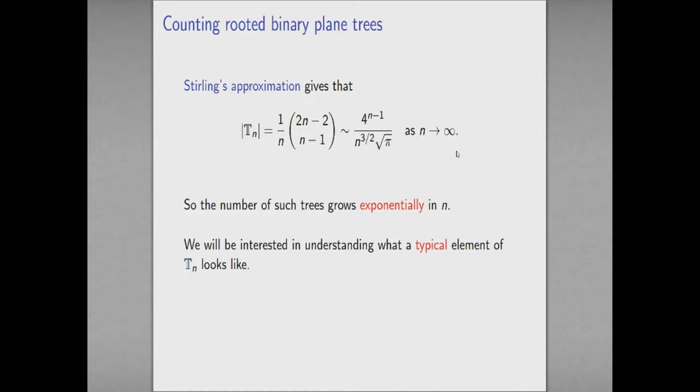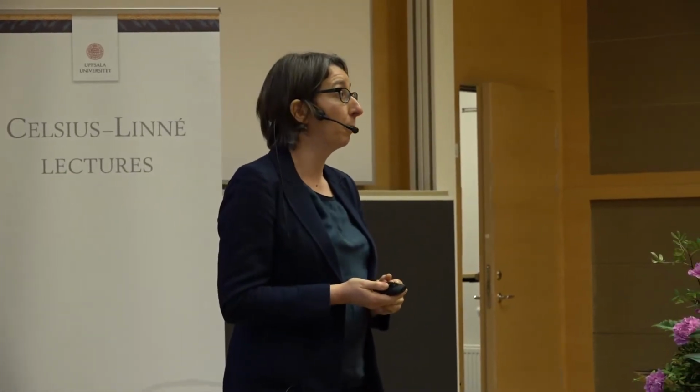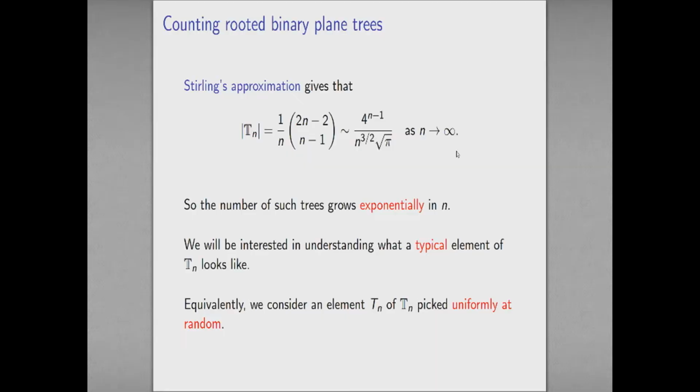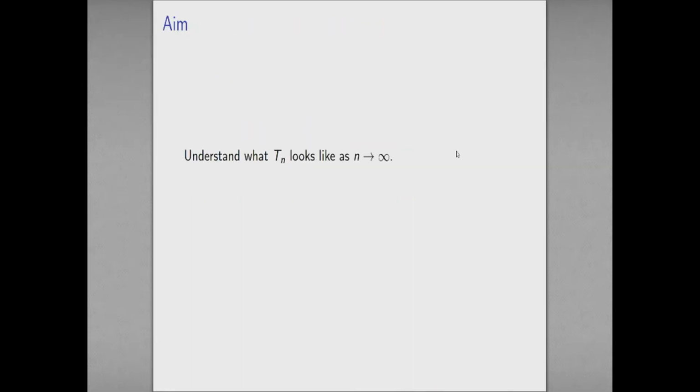So I'm going to be interested in understanding what a typical element of this set looks like. Okay, so I've got these exponentially many trees, and I want to know what a typical such tree looks like. And to make sense of that mathematically, what we do is we pick one uniformly at random. So that's what I mean by a typical element of the set. Let me just pick each of them with equal probability and say that gives me a random tree. What can I say about its properties? Okay, so my aim is to understand what Tn looks like as n goes to infinity.